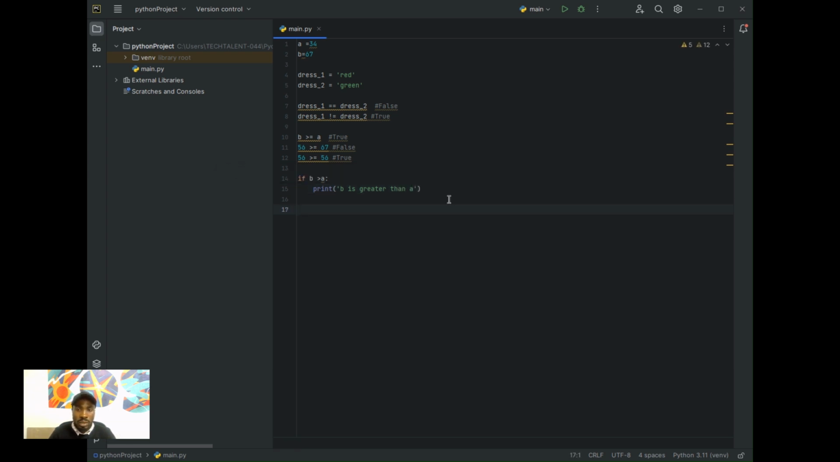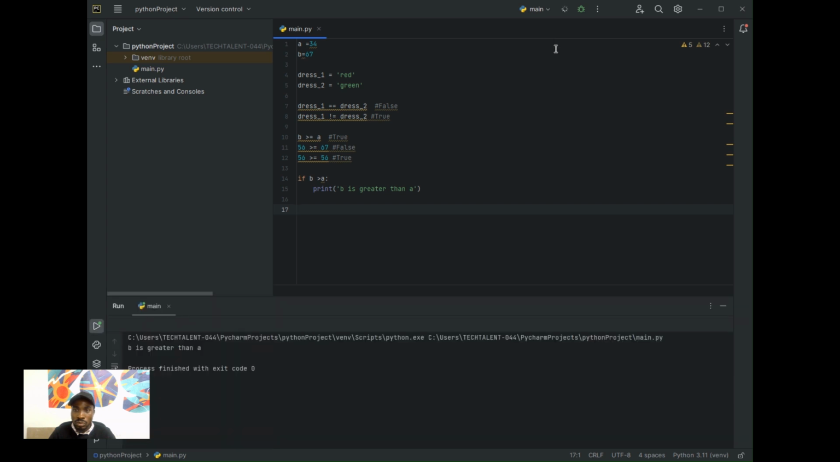If we run our code, let's see what it will give us. So let's run it. Now, B is greater than A, you can see in our console that it executes this line of code for us. Why does this line of code get executed? Because this condition is true.